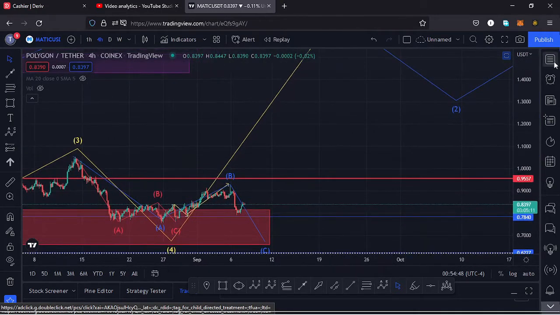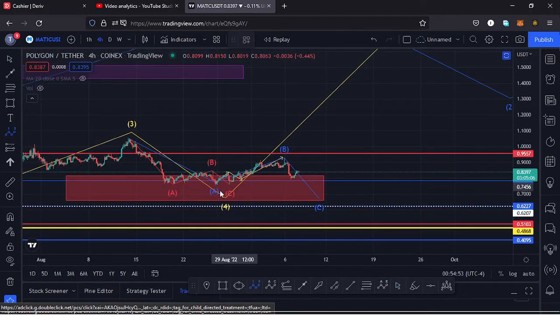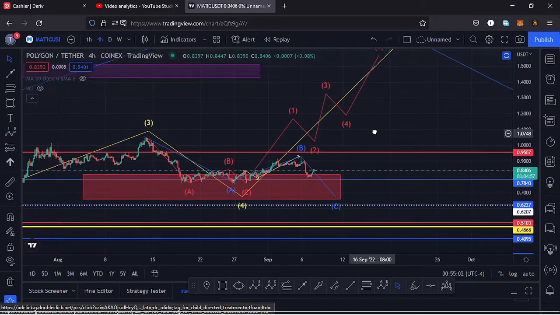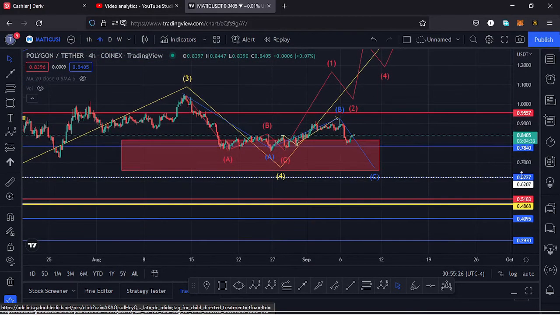And within a wave 5, we also expect to see fractal waves in formation. So for us to complete a fifth wave to the upside, I also expect a fractal wave, a 5-wave structure to the upside to complete that wave 5 to the upside. But we need confirmation on whether that is what is playing out, and that can only be confirmed once we manage to break above the key area of resistance at around the $0.95 mark and make a high above the high for that third wave to the upside. Then if that plays out, then we can say we are in the formation of our wave 5.